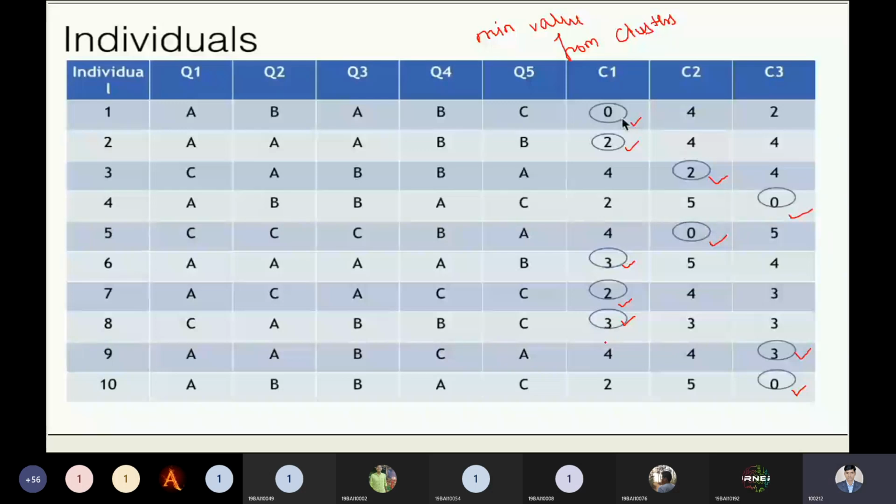But at this moment, when we are getting the same values, you can choose any one of the values. You can choose C2 or C3 if you want. No issue. Now this step is clear.